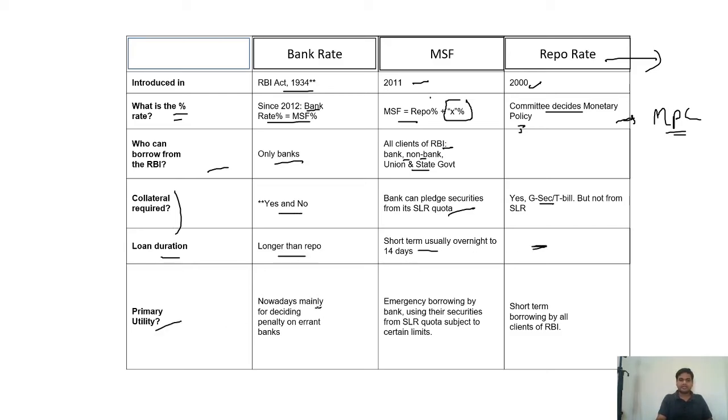Primary utility nowadays is mainly for deciding the penalty on an errant bank. I have said, if any bank is not complying with CRR or SLR, not maintaining the CRR or SLR quota, then it is penalized by the bank rate only. Here MSF is emergency borrowing. If any bank wants more money, then it uses the route of MSF, and repo rate is short term borrowing by all clients of RBI.